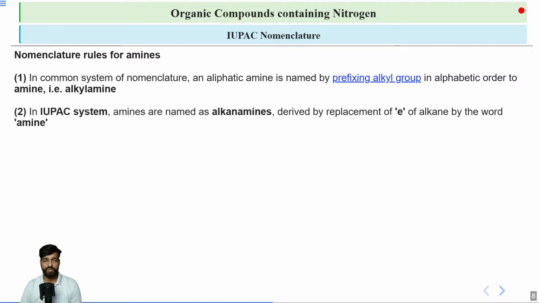Then if we talk about the IUPAC system, then amines are named as alkanamines. Rather than writing alkyl, we write it as alkanamine. We remove the E at the end. So if you are taking ethane, you will remove the E of your ethane and write it as ethanamine. Or if I am taking butane, then it will be butanamine. So in this way, you can name your corresponding amines.